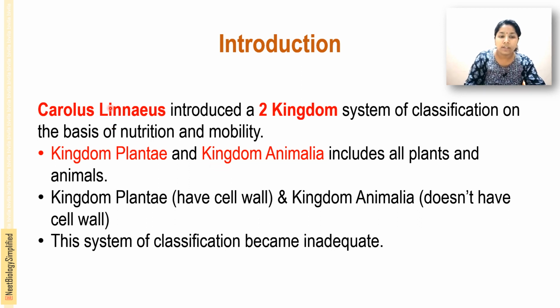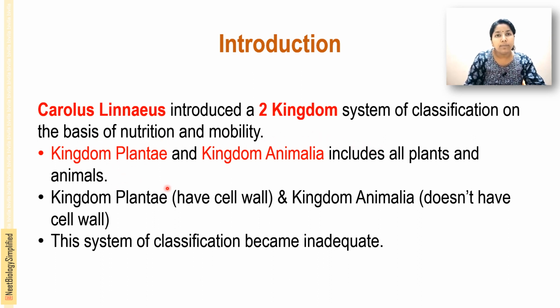Carolus Linnaeus, known as the father of modern taxonomy, introduced the two kingdom classification system, mainly based on nutrition and mobility. He divided the organisms into kingdom Plantae and kingdom Animalia. Kingdom Plantae includes all the plants, and kingdom Animalia includes all the animals.